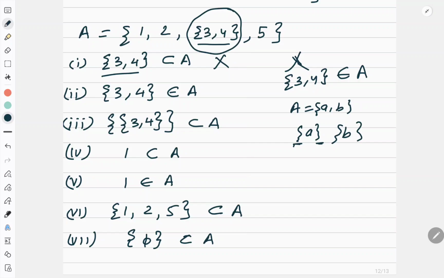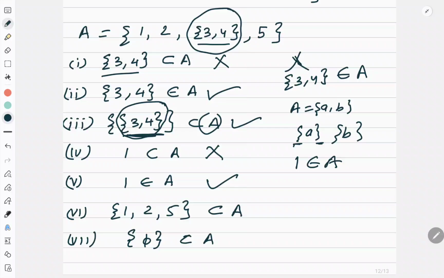Now the second answer, I already answered you, this is correct. Third answer is also correct. Why is it correct? Now see, I am making the sense. A single element is a subset of A. Now I said 1 is a subset of A is a wrong statement. Yes, 1 belongs to A is a correct statement.